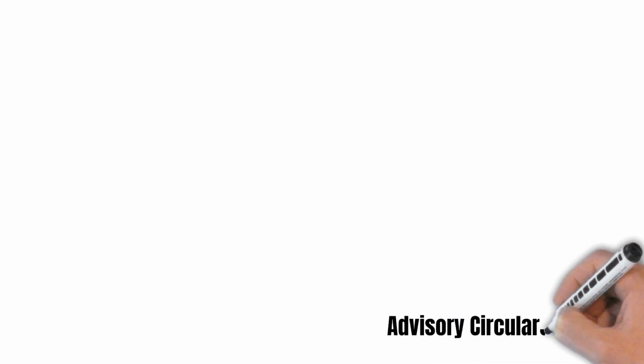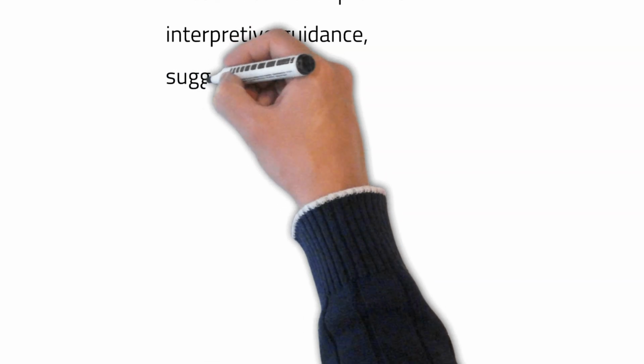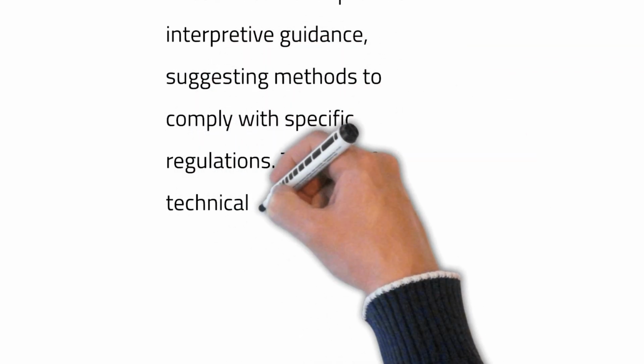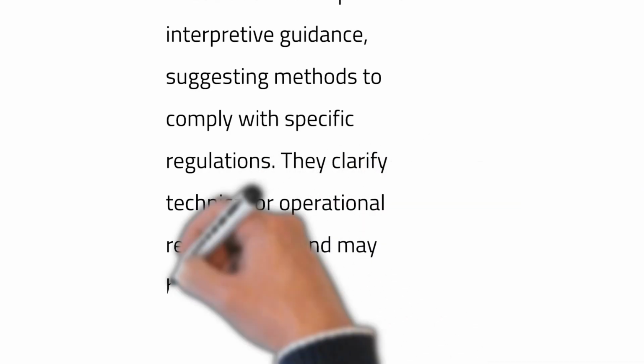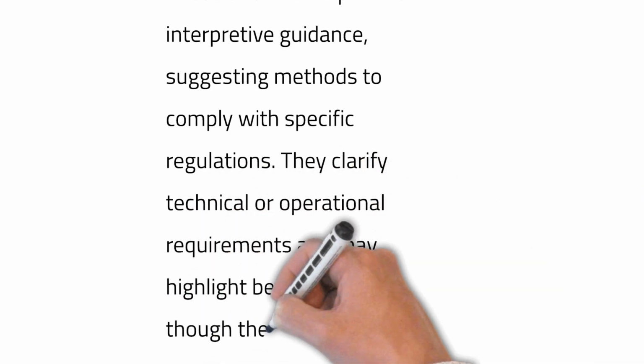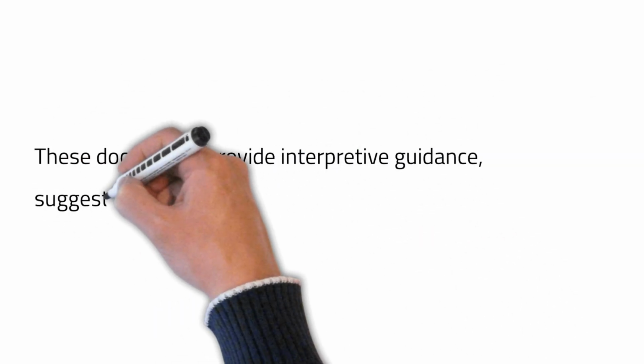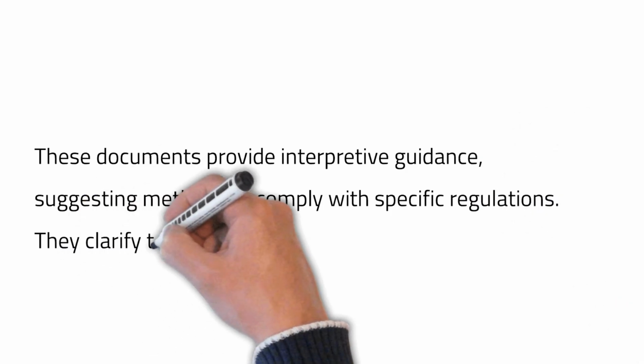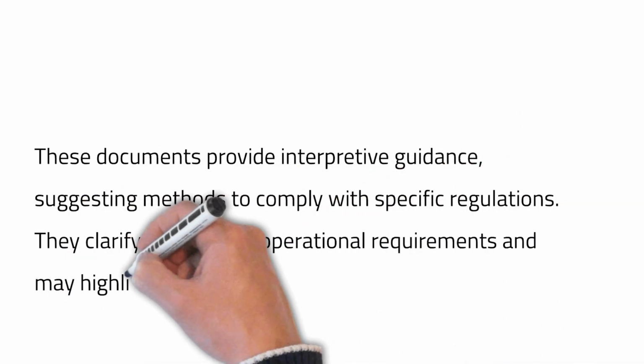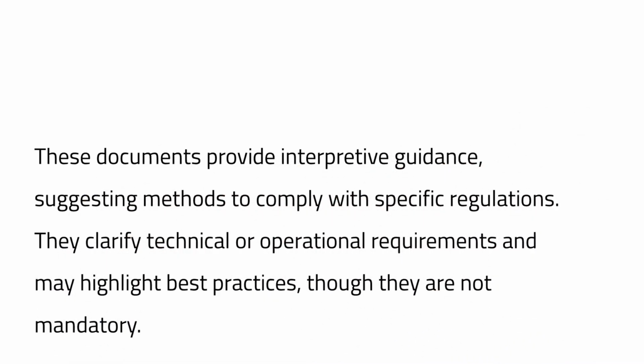Advisory Circulars, ACs. These documents provide interpretive guidance, suggesting methods to comply with specific regulations. They clarify technical or operational requirements and may highlight best practices, though they are not mandatory. Information sheets and checklists. Designed for quick reference, these materials cover topics like aviation medical standards, drug and alcohol regulations, or pre-flight safety checks.